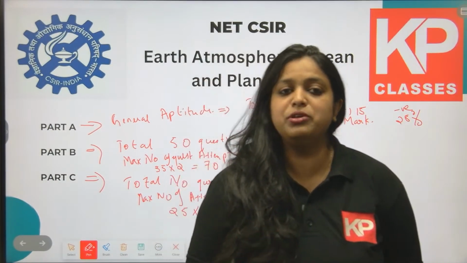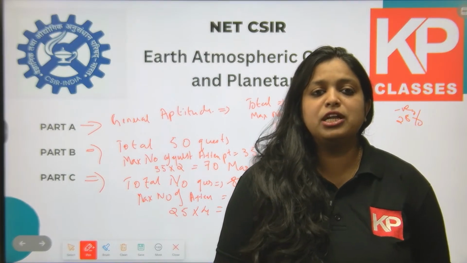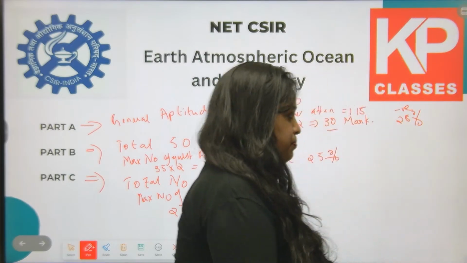These are the major topics from which they ask numerical questions in the NET examination.